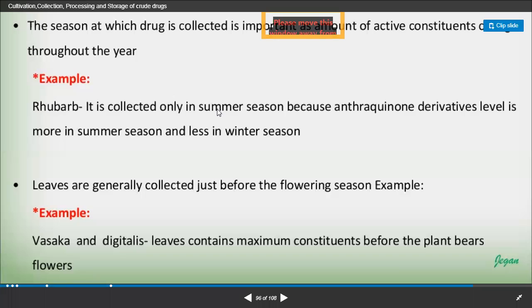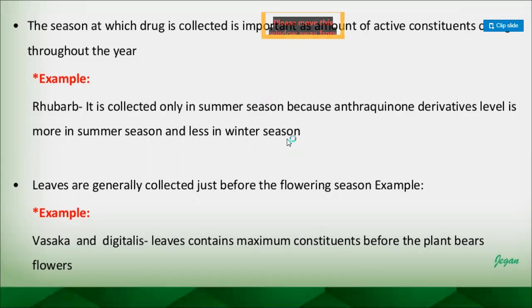It is collected only in summer season, because anthraquinone derivative levels are higher in summer and lower in winter. When we collect rhubarb in winter, we do not get a good quantity of anthraquinone glycosides. So the collection of the rhubarb part has to be done only in the summer season, where the day length is more, right?